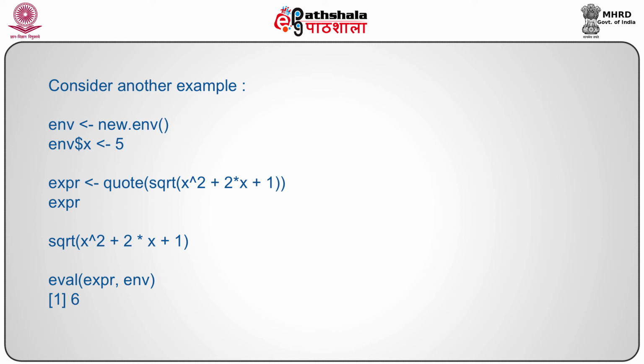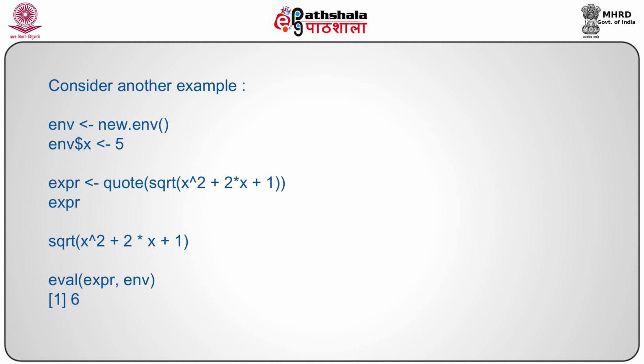Here, within env we are assigning new.env, and then we are assigning x equal to 5 within the environment, and then within the expression we are writing the desired expression. Since we want to find the square root of this expression, we are writing this code. Finally, within the eval function, we are inserting the expression and environment, and that would give us the final output.